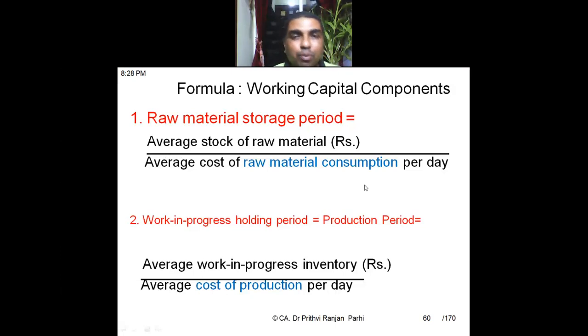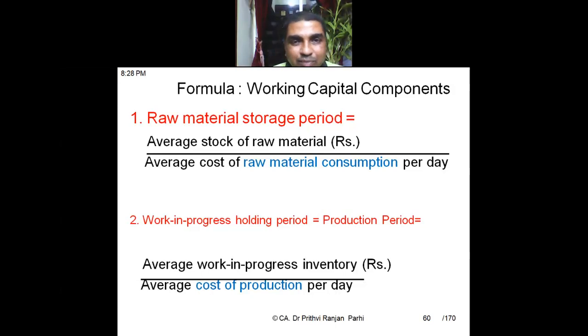And for the average cost of raw material consumption per day, you have to see how much raw material we are consuming per day. Let us say every day we are consuming raw material worth 50,000 rupees, and on an average the stock is 3 lakh. So what is the raw material storage period? 3 lakh divided by 50,000 is 6. So 6 days is the raw material storage period.